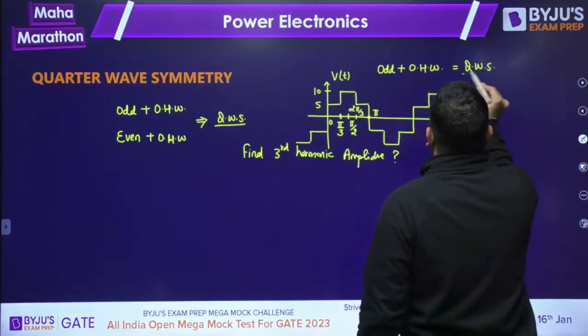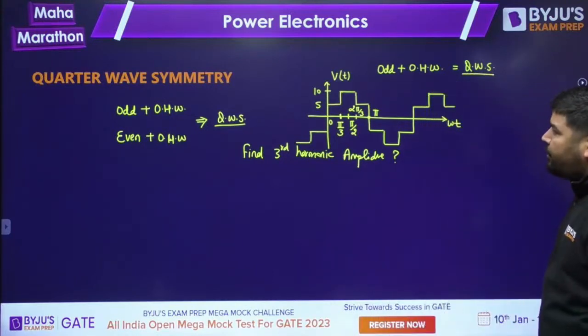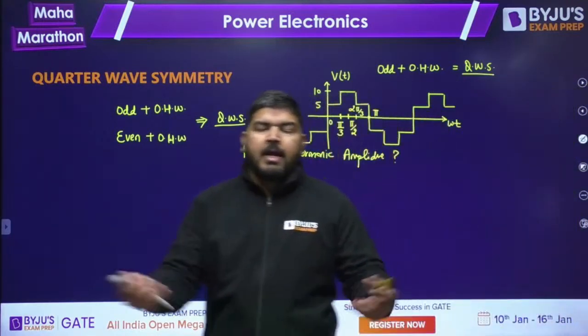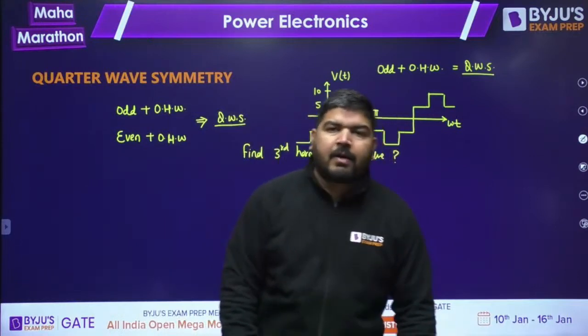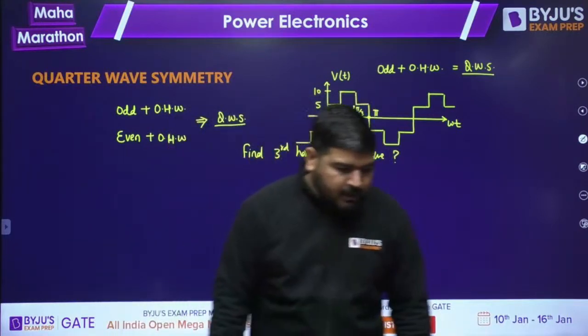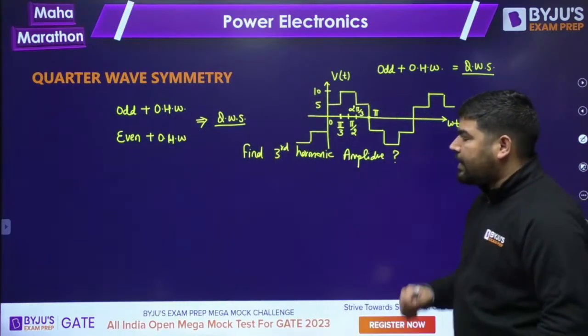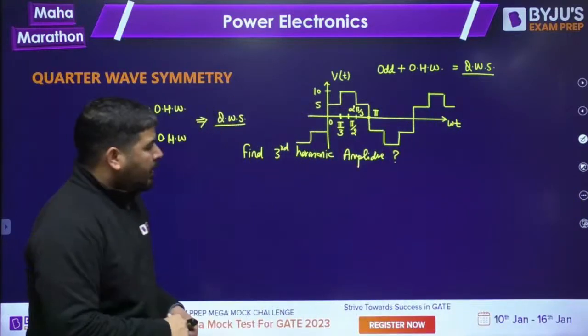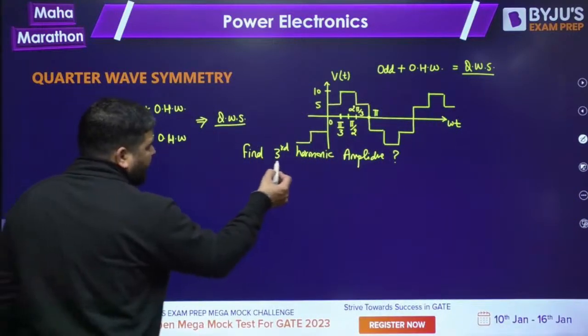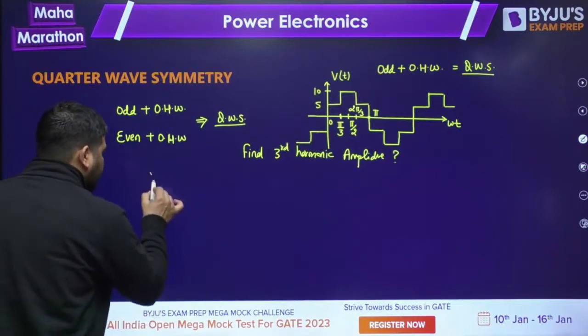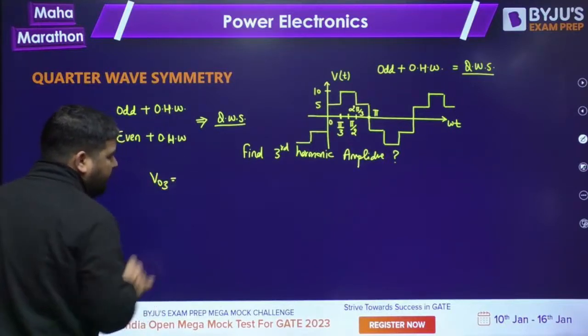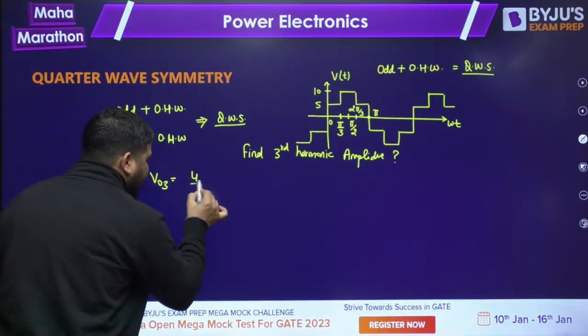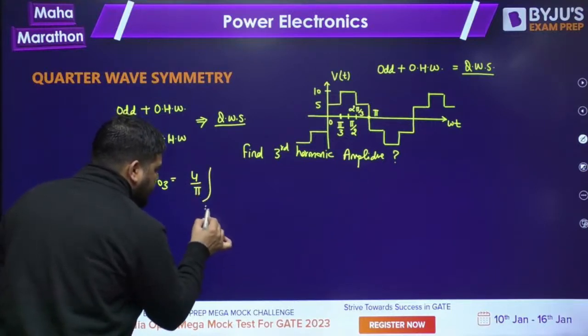Whenever the signal has quarter-wave symmetry, we can calculate the amplitude of any harmonic, third or fifth or seventh or whatever. How to calculate that amplitude, guys? Let's say we want to calculate the third harmonic amplitude. So V03 will be equal to 4 by pi integration 0 to pi by 2.